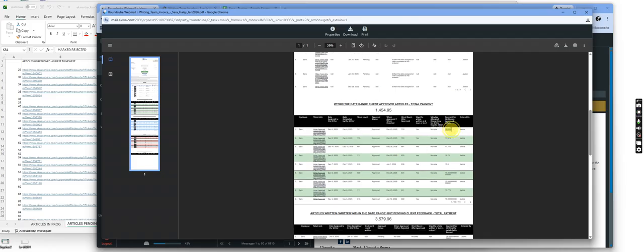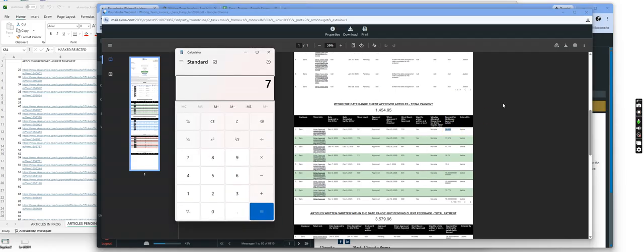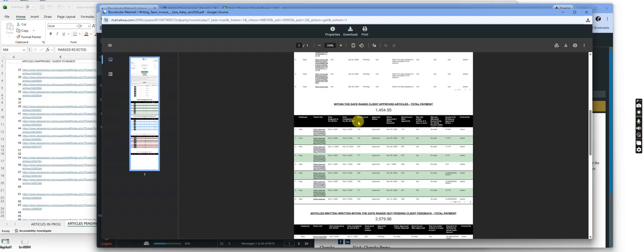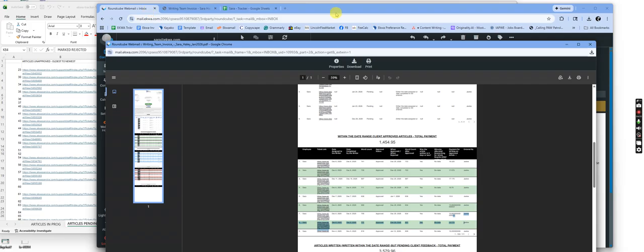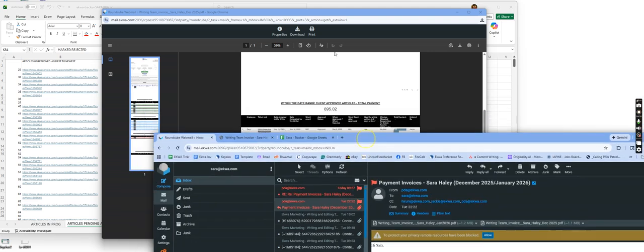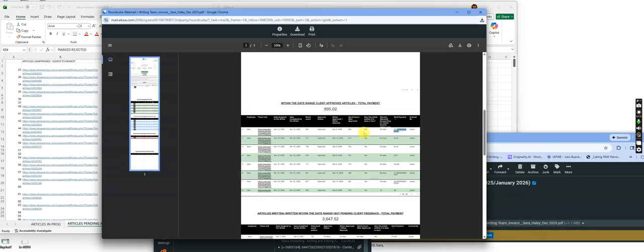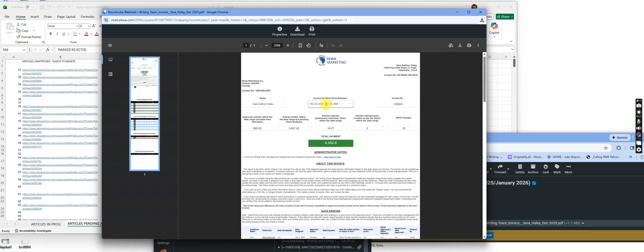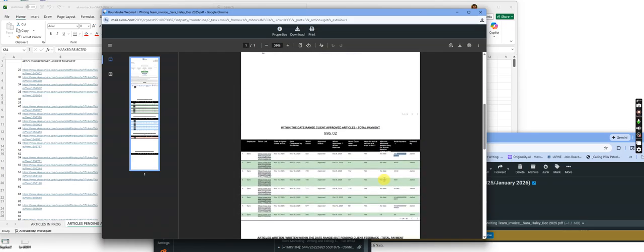Come down here. All these are wrong. That article there for 733, if fully approved, should be 6 cents. It should be 43.98, right? So on first check, all of these are figured in wrong. But it appears as though, let me see, I got too many windows open. Here it is. But it appears as though the December invoice was figured correctly.